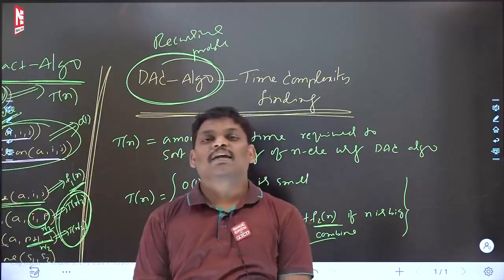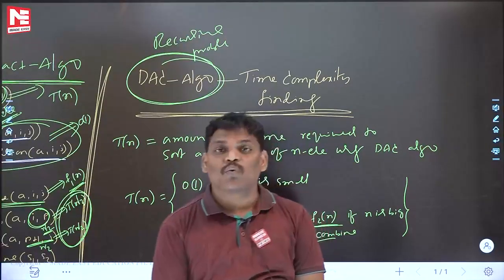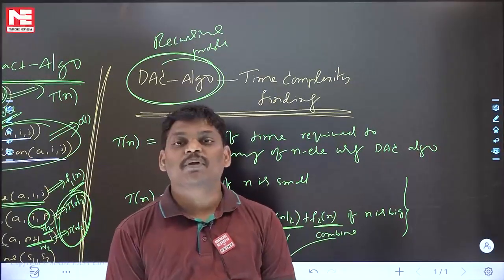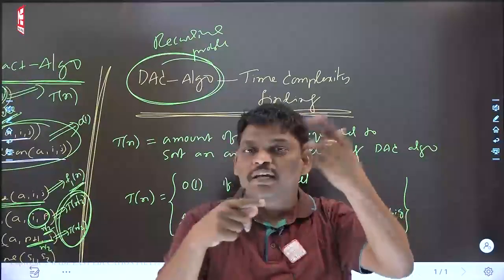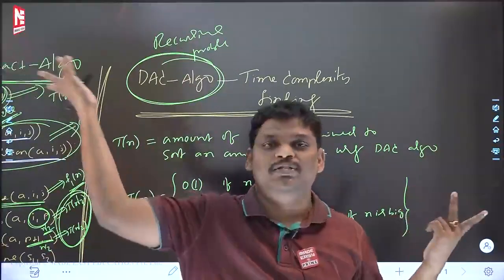A recursive program is given, you can write the recurrence relation, but not in one way, in many ways. Some people will write the recurrence relation for time purpose like this. Some people will write the recurrence relation for value purpose like previous.